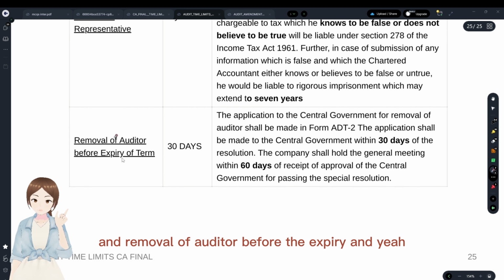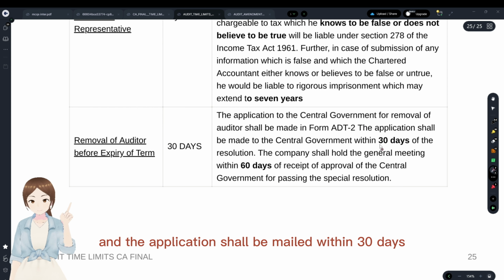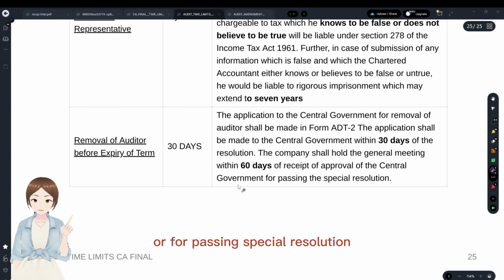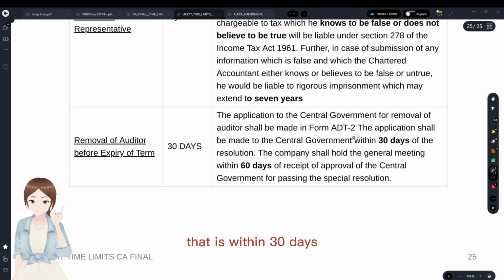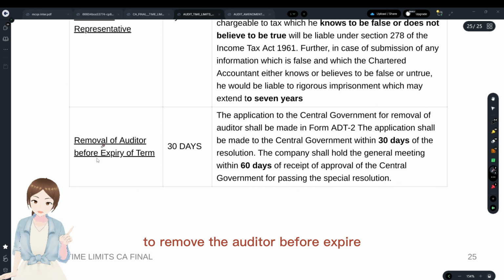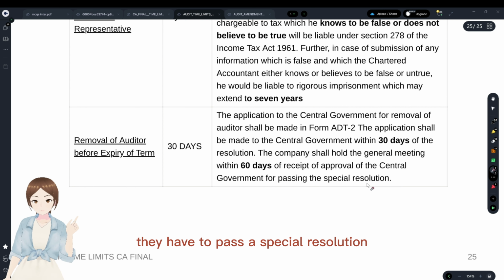And removal of auditor before the expiry of term: here, the application to the central government is in Form ADT-2, and the application shall be made within 30 days from such resolution, and the company shall hold a general meeting within 60 days from the receipt of approval from the central government for passing the special resolution. That is, within 30 days you have to take approval from the central government to remove the auditor before expiry of his term. After the approval, within 60 days, they have to pass a special resolution.